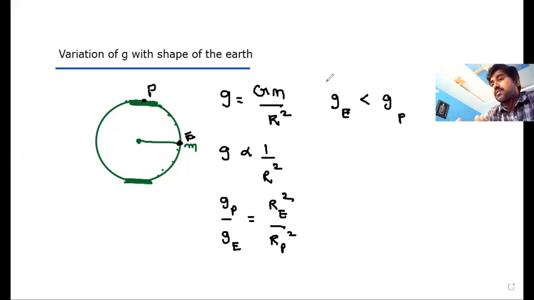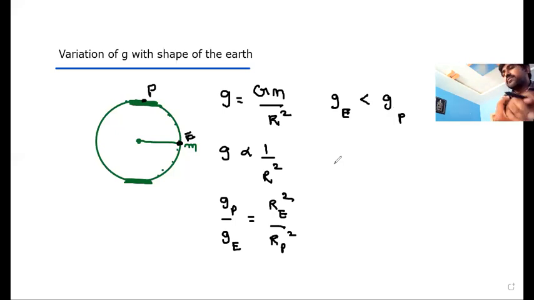And of course, at all places, g value is not the same. We are comparing only equator and pole. And what about other points? At other points also, g value is not the same everywhere. But we generally take the value of g as 9.8 meter per second square, which is an approximate and average value at all the places on Earth. The very average value we consider here for g is 9.8 meter per second square. At different places, that value will change. Now, this is the concept of variation of g with shape of the Earth.